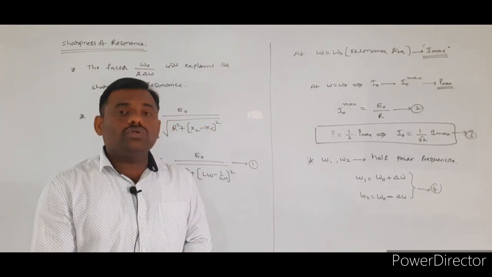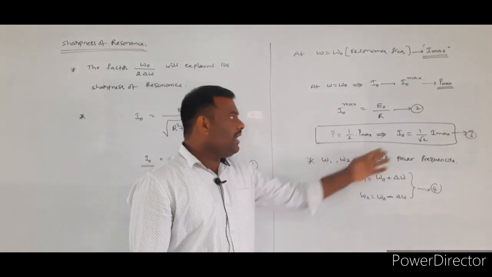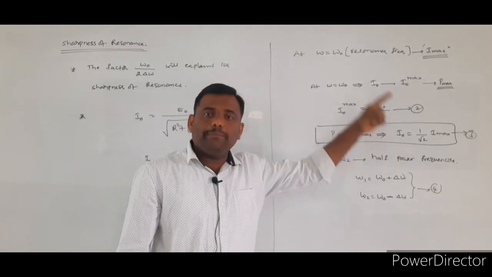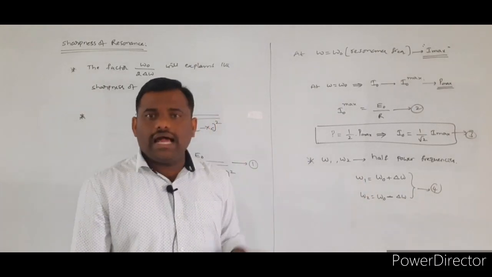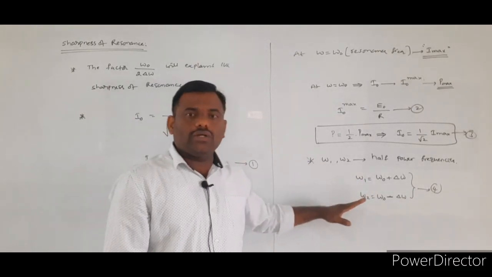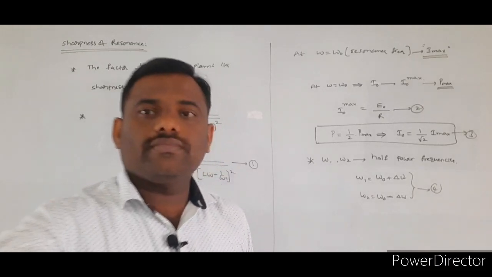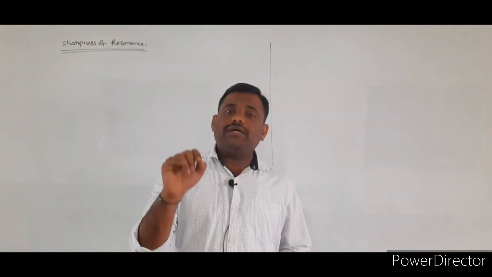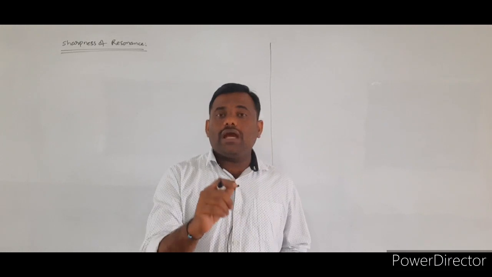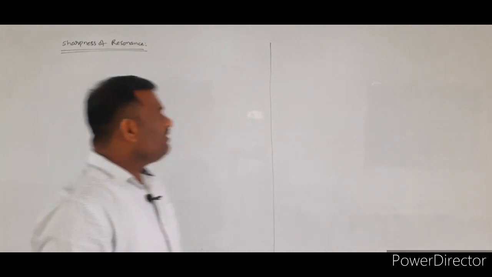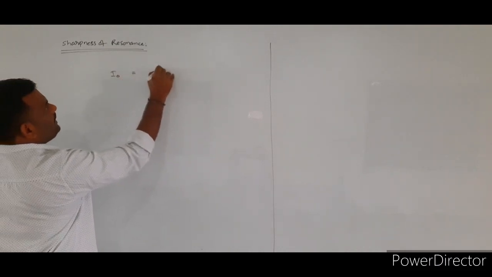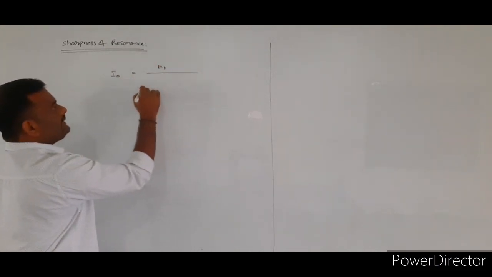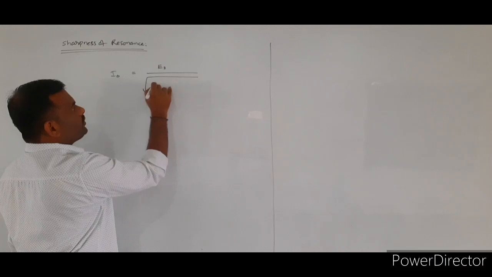Now I want to calculate the peak value of the current either at omega 1 or omega 2. First we will write the general expression for the peak value of alternating current in the case of the LCR circuit.